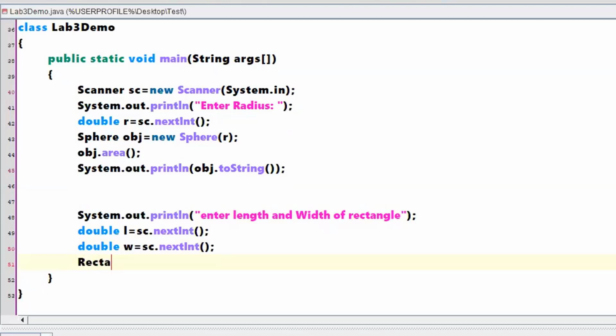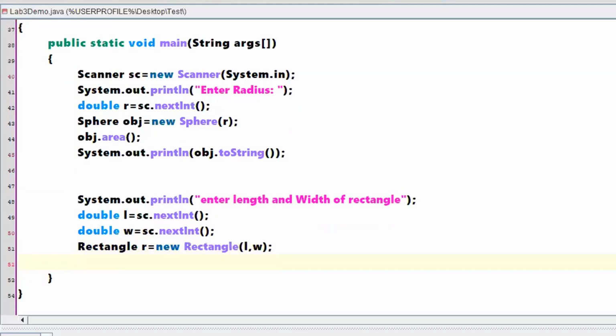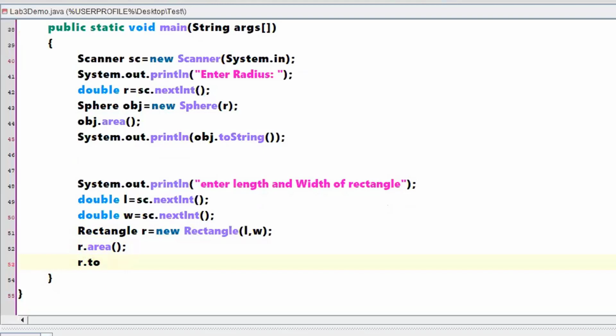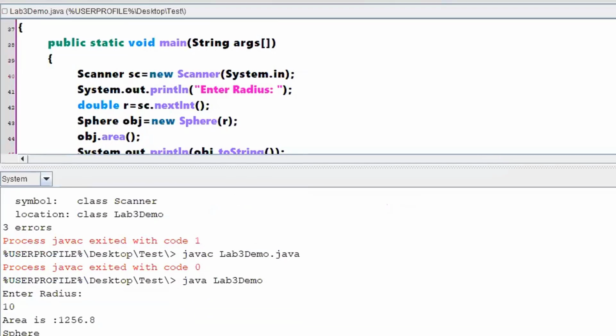Rectangle, I'll say R is equal to new Rectangle. Whatever values you have read, you pass those values, right? So these values will be copied to the constructor. The constructor will initialize the values to the instance variables. Then I can call the method called area on the object R, right? R dot toString, right? So these are the things with respect to the class called rectangle.